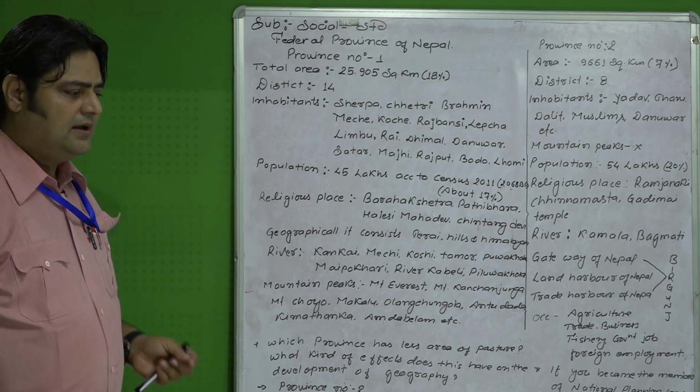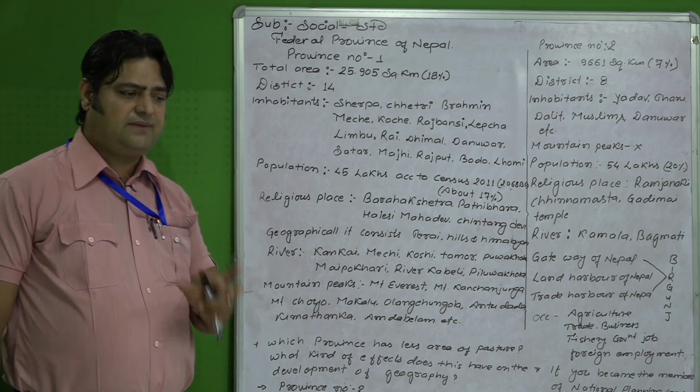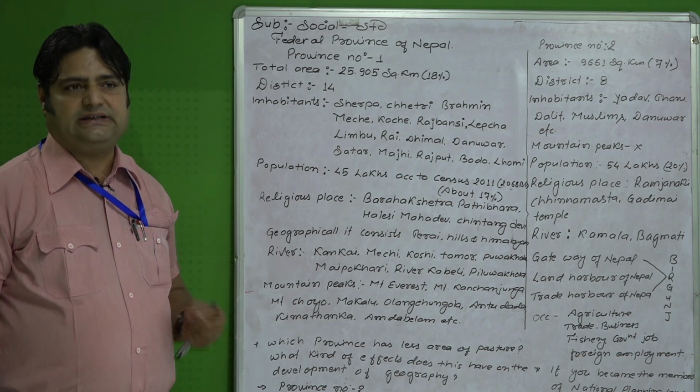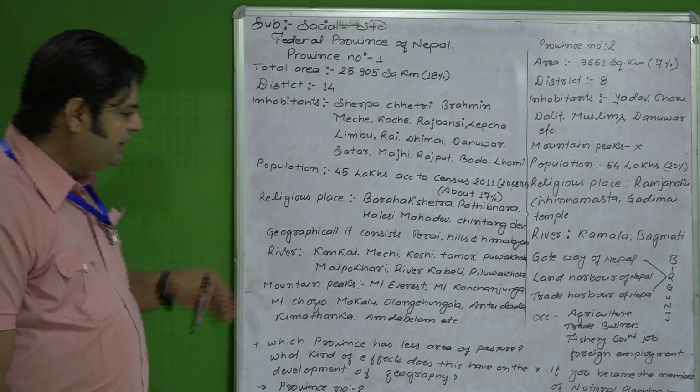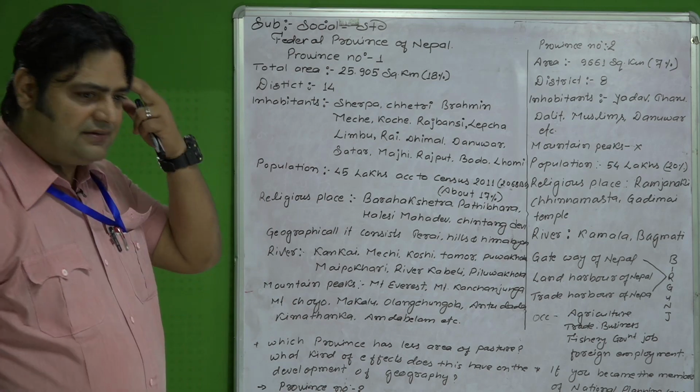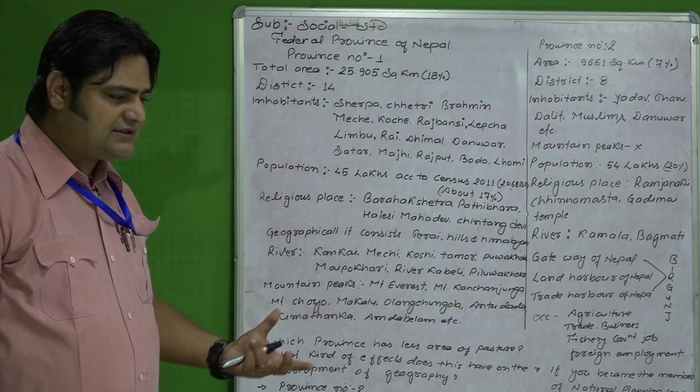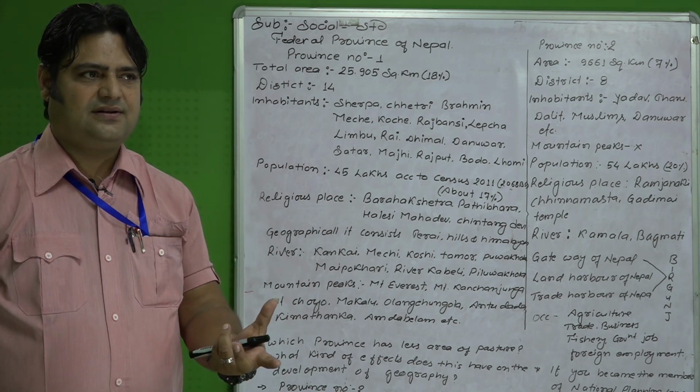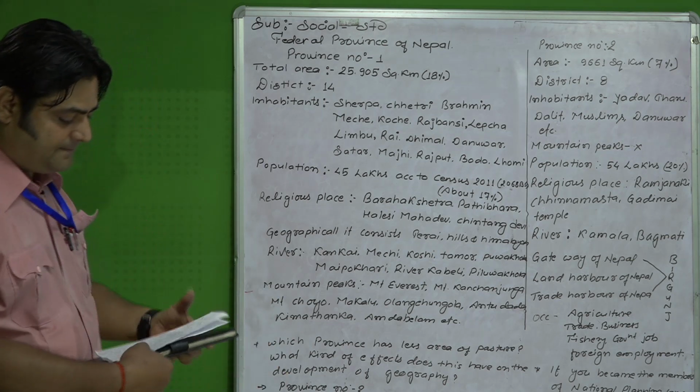Then only you can secure good marks. A rote answer is not so weighty. So by learning the lesson, you have to use your brain, your ability, your creation, your words. That is the subject matter of social studies.